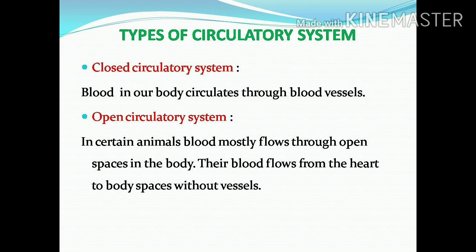Means here blood flows inside the blood vessels, that is arteries, veins as well as the capillaries. But in certain animals such as insects, the blood mostly flows through open spaces in the body, called an open blood circulatory system. Means here the blood will not flow inside the blood vessels, it will be present in between the spaces which are present between the cells. Their blood flows from the heart to the body spaces without vessels, that is called open blood circulatory system.